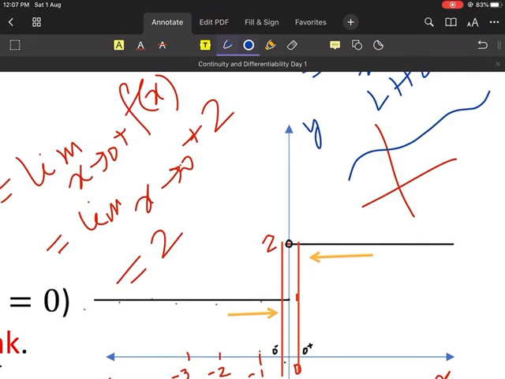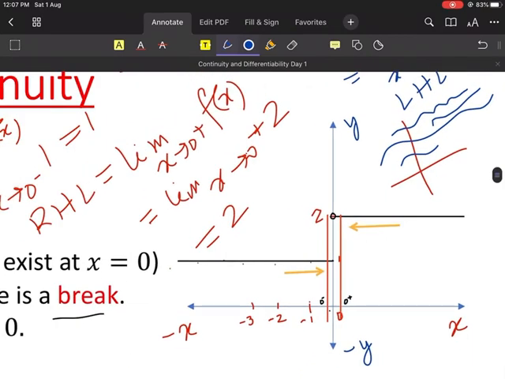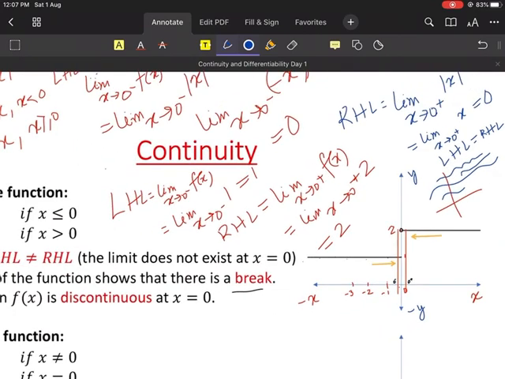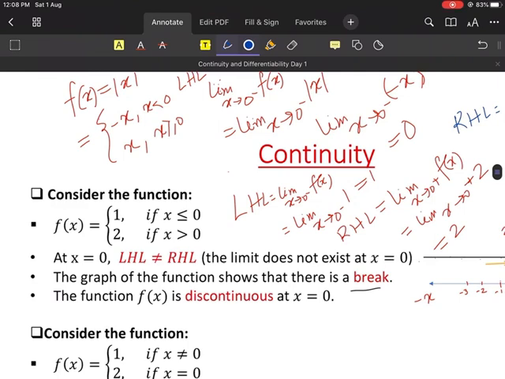Am I clear? We'll discuss that thing, don't worry. So that is what continuous is. A graph is continuous means that when I am drawing the graph, I don't lift my pen. Now, if I draw a graph like this, where I break it here and start from here, it means there is a break, just like in here. So in order to draw this graph, I have to lift my pen, right? Yes or no? Please tell me. Clear? Understood? Okay.